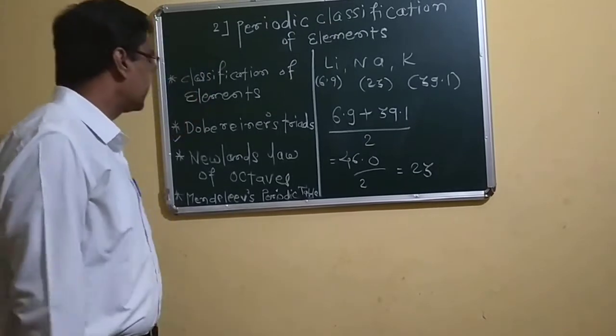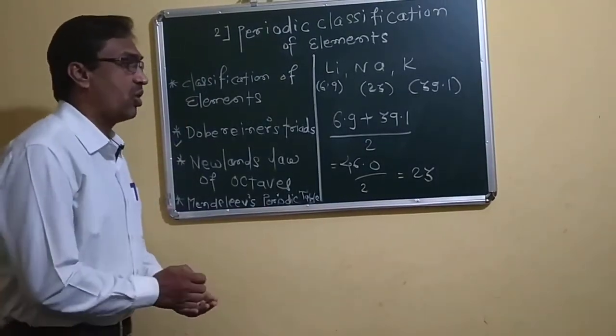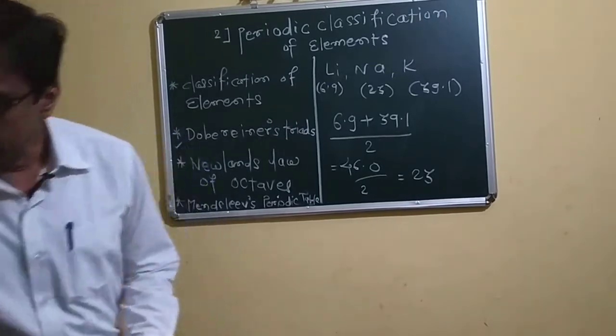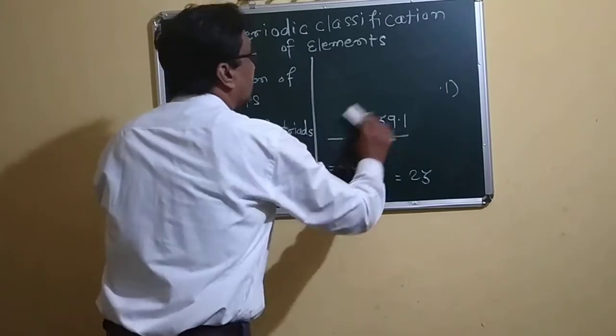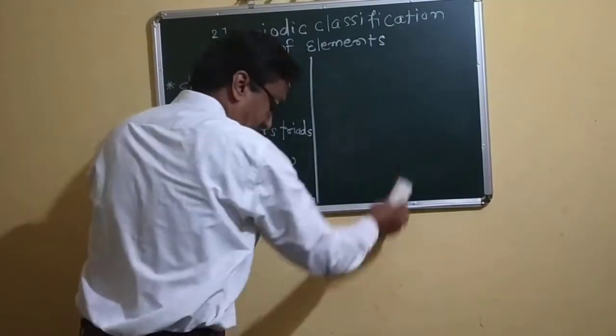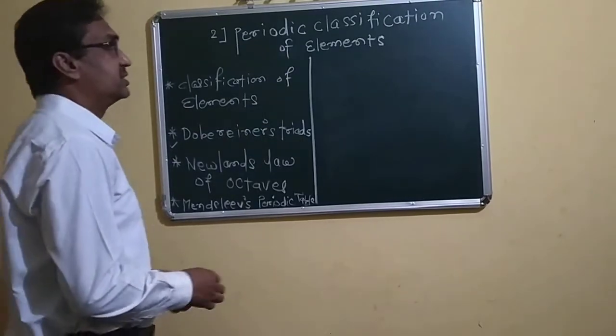After that, Newlands' law of octaves. Newlands is an English scientist who discovered this in the year 1866.